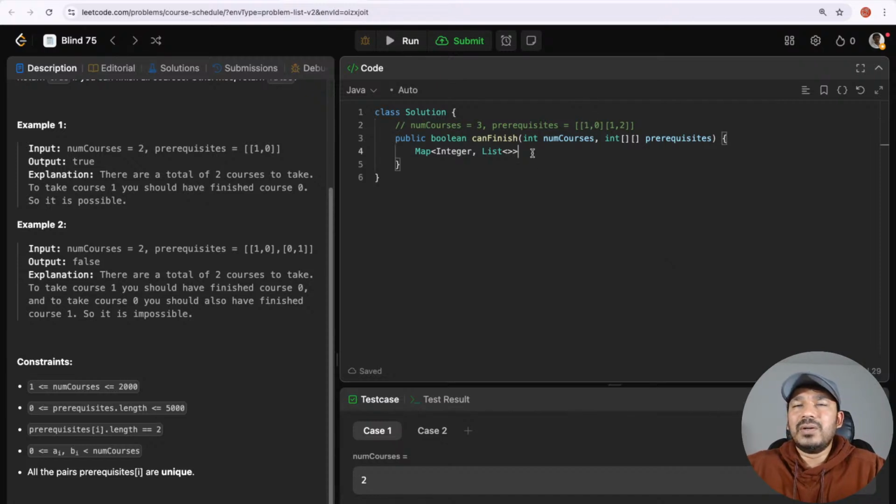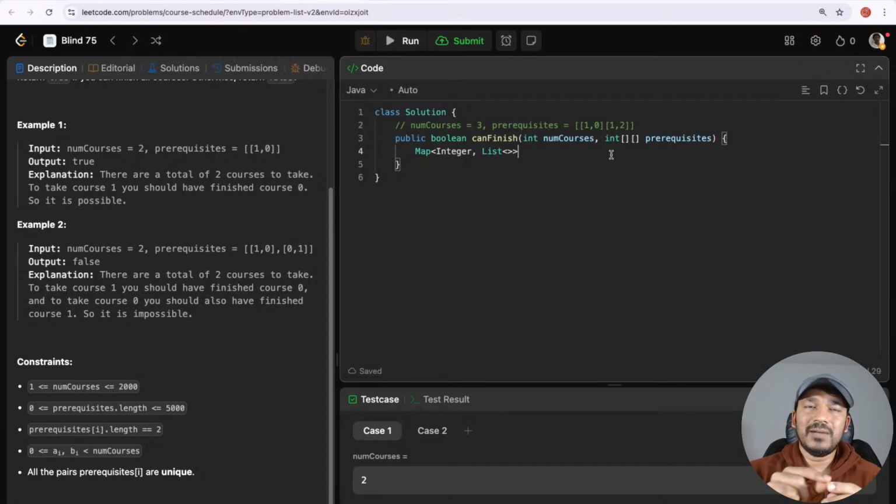That's the graph. So why do we need to take it to graph format? Basically, we will be traversing it depth first. We know the graph traversals. There are two types: depth first search, or depth first traversal, and breadth first traversal.